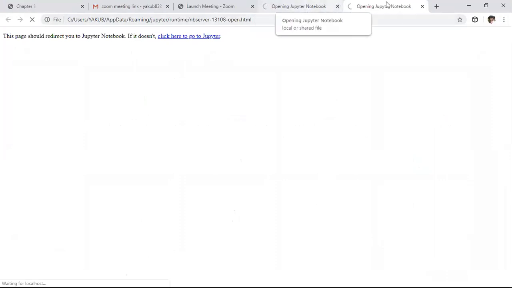Whenever you launch this, it will open with a default browser. I clicked it and launched this thing 2 times, that's why it opened 2 times. So here I'm closing one, and here I'm waiting for another.